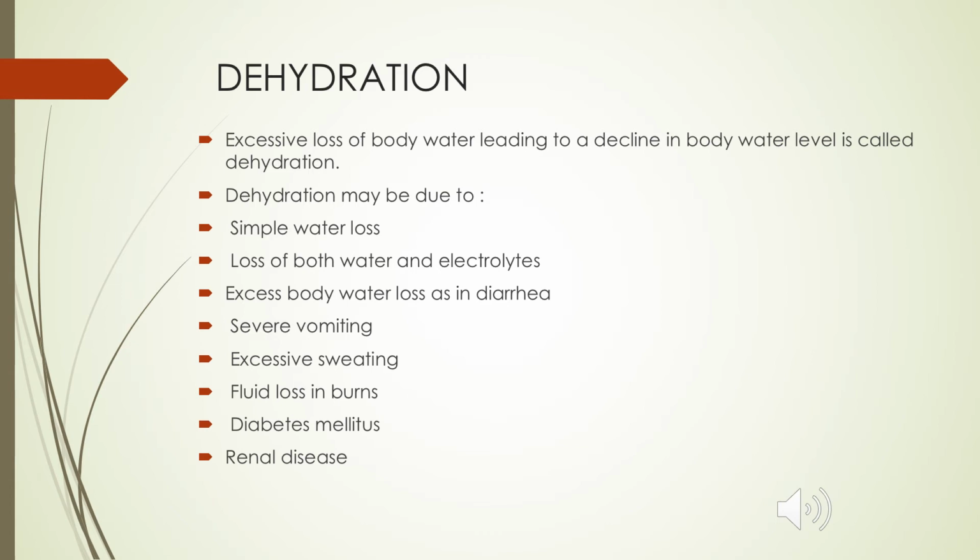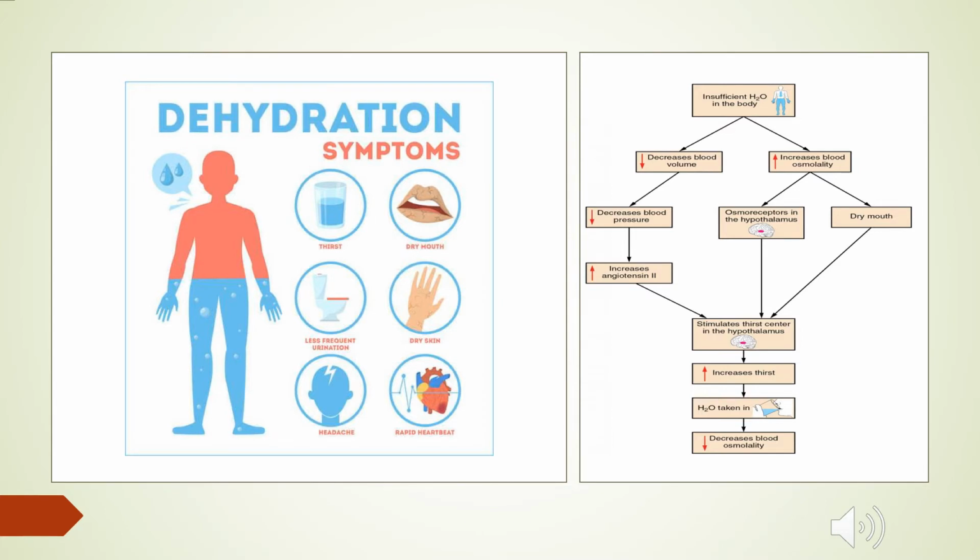Excess water loss due to diarrhea, continuous stools, severe vomiting, excess sweating, burns, diabetes, renal diseases, all of these may lead to dehydration. The symptoms of dehydration may be thirst, dry mouth, dry skin, headaches, change in the heartbeat. All these are the symptoms of dehydration.